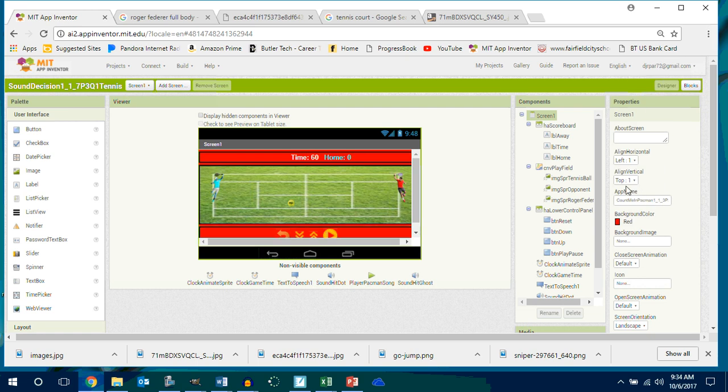Red. I don't like that either. What happens if I put an image? What happens if I put the tennis court in there? There you go. I kind of like the grass court in there.